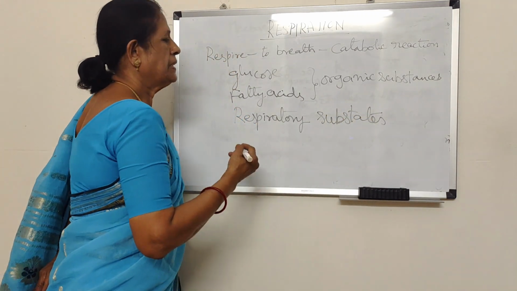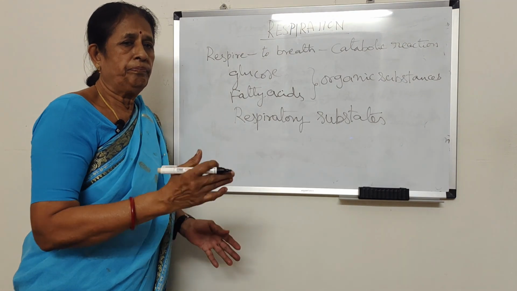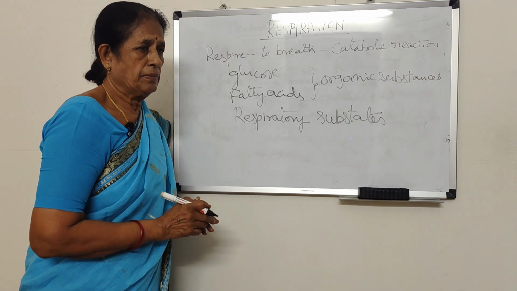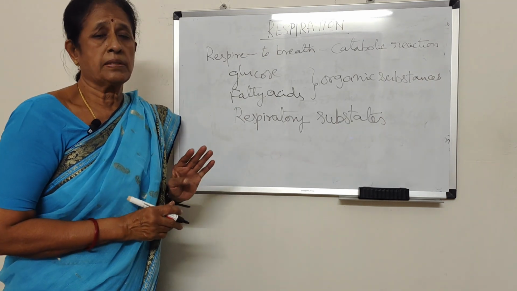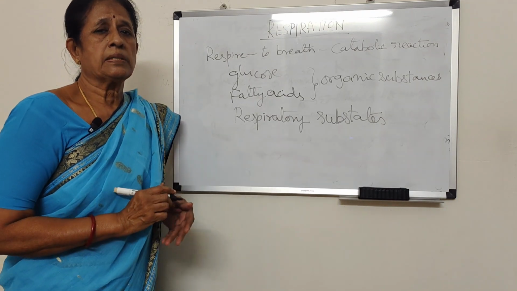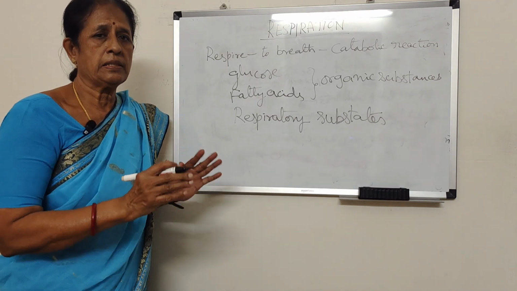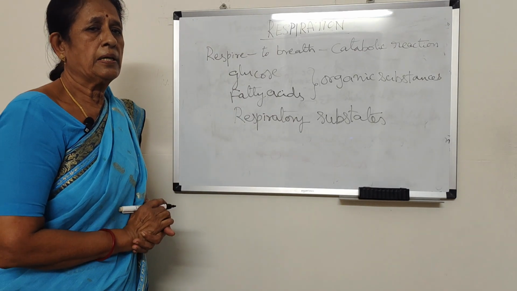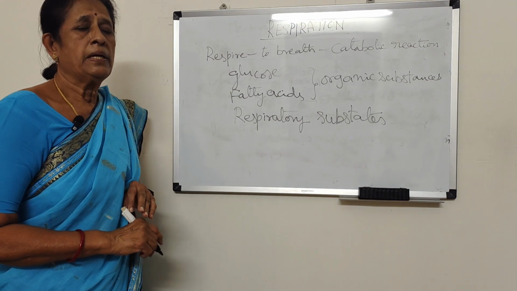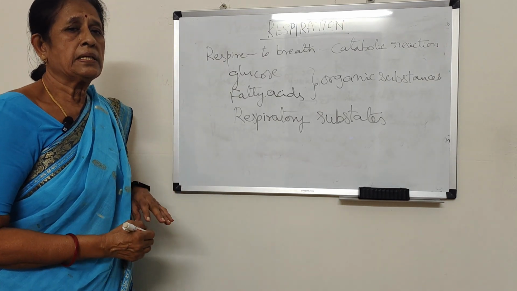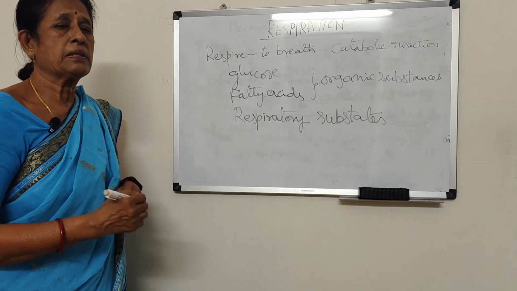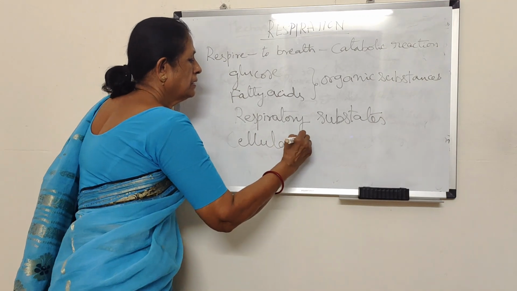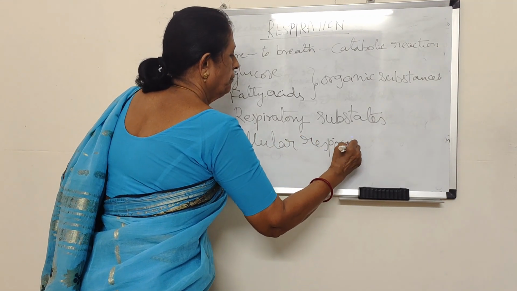These respiratory substrates break down and release a lot of energy, and this energy is utilized by the organisms. And where does this process of oxidation take place? It takes place in all the cells of the organism, whether it is a unicellular or multicellular organism. The process of oxidation or respiration taking place at the cellular level is called cellular respiration.